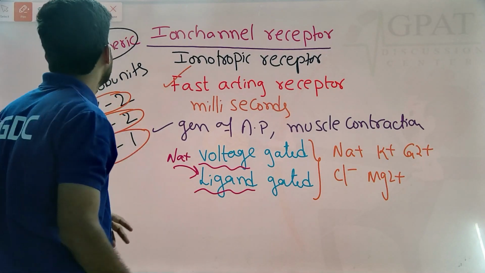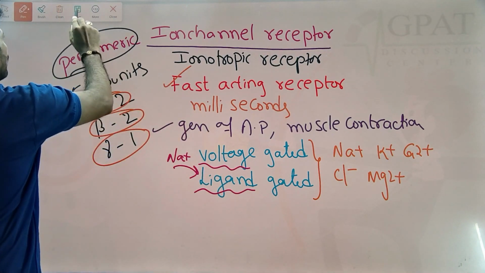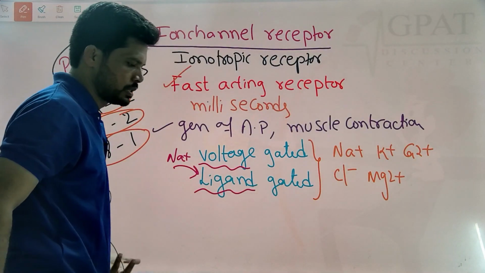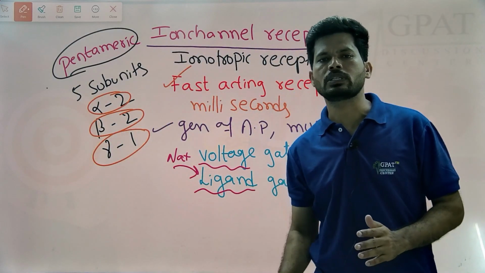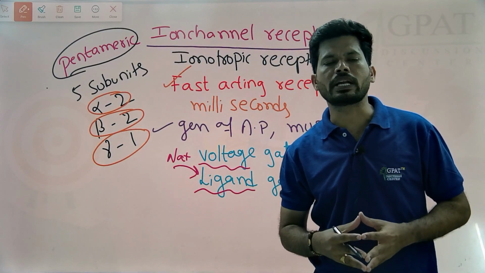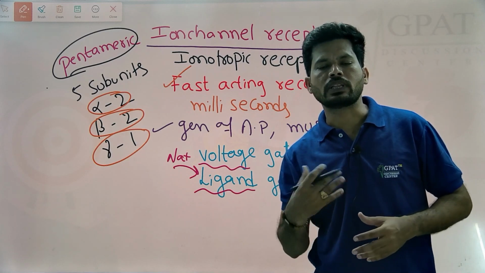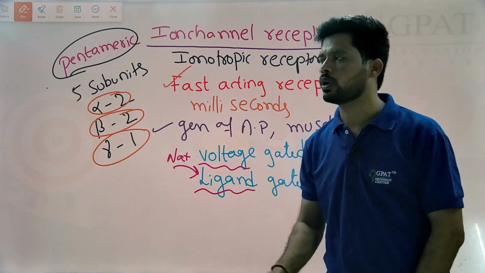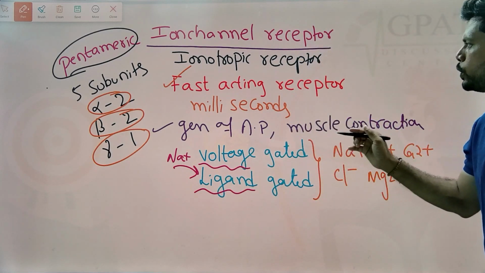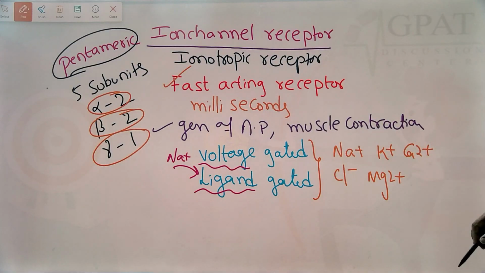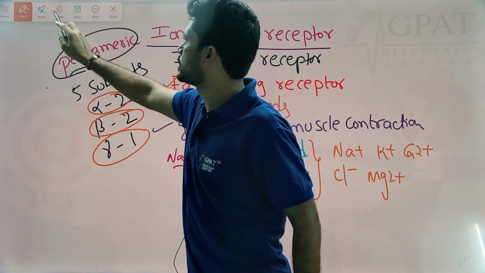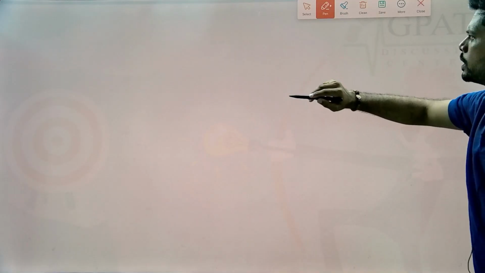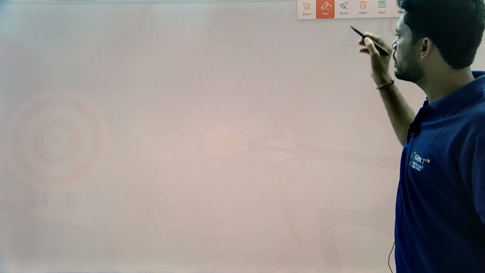And here the main thing we have to focus on is the examples. There are many examples. I will quote some 5 examples that are very important regarding our pharmacology along with their drug actions. So now we have to look into the examples of these ion channel receptors.